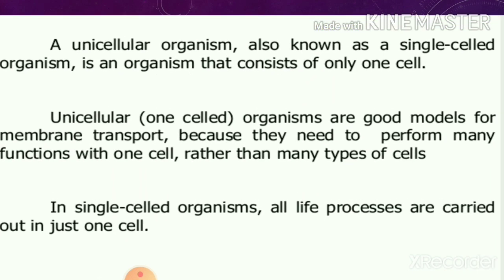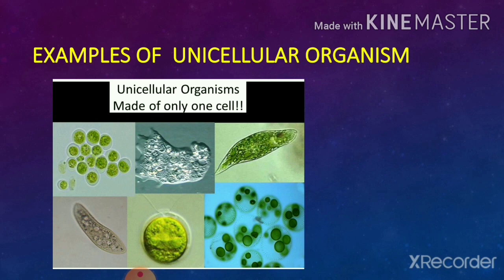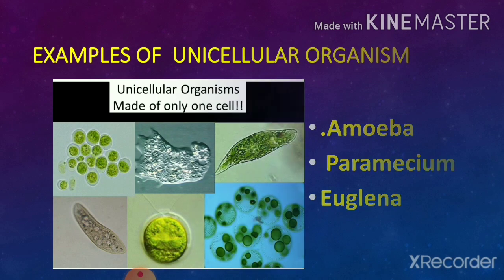Let us try to understand the examples of them. For unicellular organism examples, you can see the picture, they are made of only one cell. They are amoeba, paramecium and euglena. You can also refer to your textbook, page number 91, figure 8.3, where you can see the two figures, amoeba and paramecium. Paramecium is a shoe-like structure. You can see here in the second row, the first picture is of paramecium. And amoeba is a species where the shape of the cell is irregular.